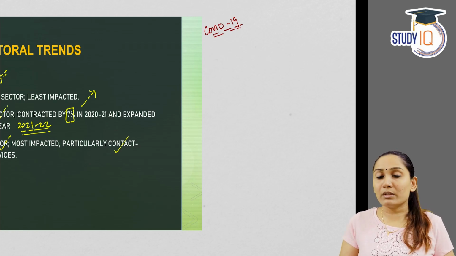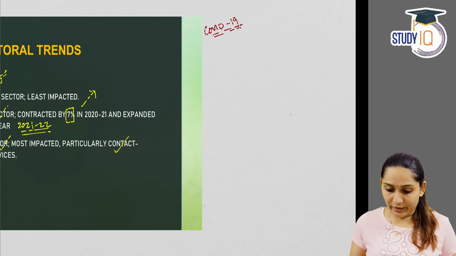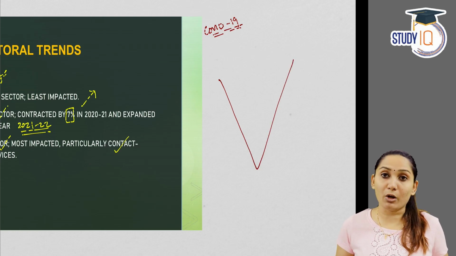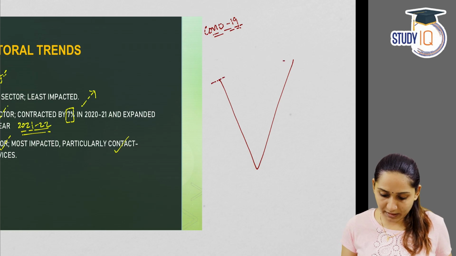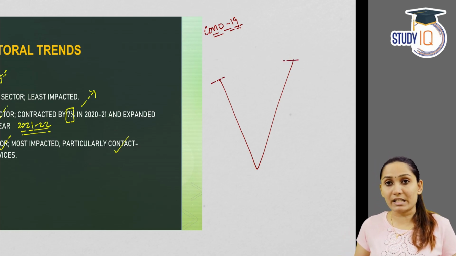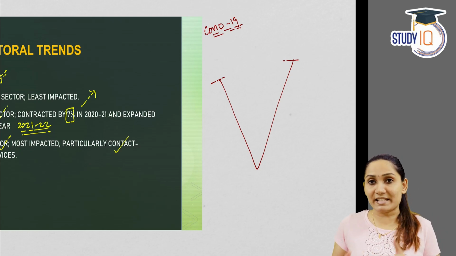Now, when we come to the growth of Indian economy after the post-COVID phase, we see that we have experienced a V-shaped economic recovery. Now, what is a V-shaped economic recovery? In a V-shaped economic recovery, the economy undergoes a very steep fall in the initial phase. That is the first stage. In the first stage, the economy undergoes a very steep fall.